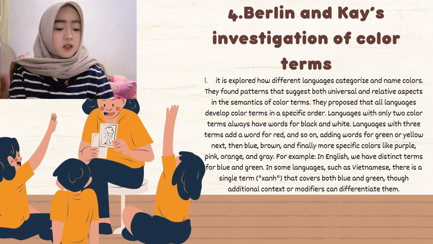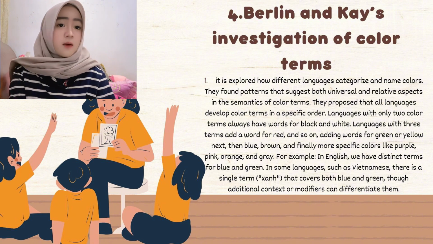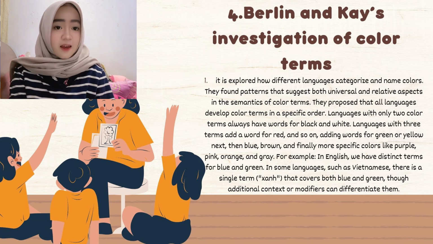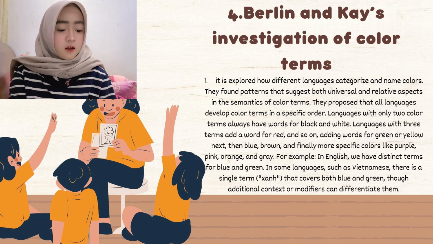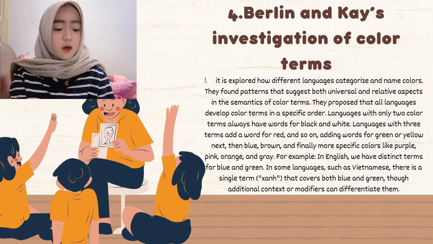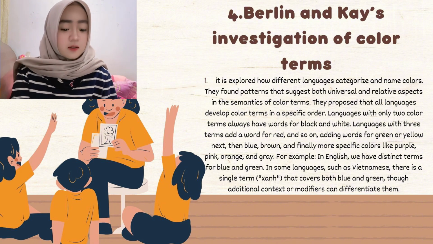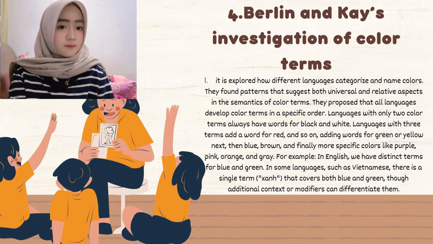For example, in English, we have distinct terms for blue and green. In some languages, such as Vietnamese, there is a single term like xanh that covers both blue and green, so additional concepts or modifiers can differentiate them.